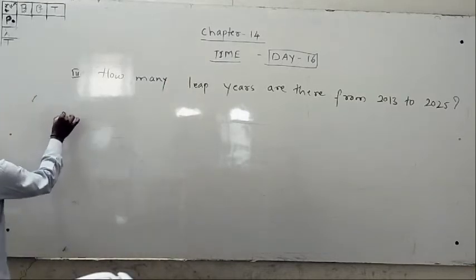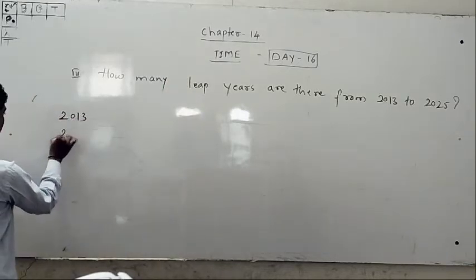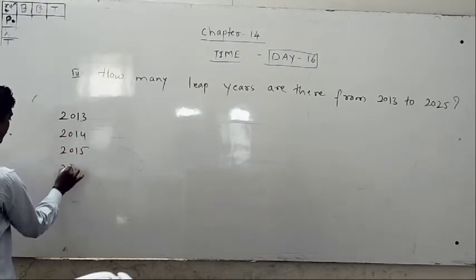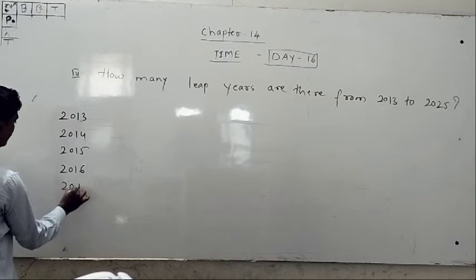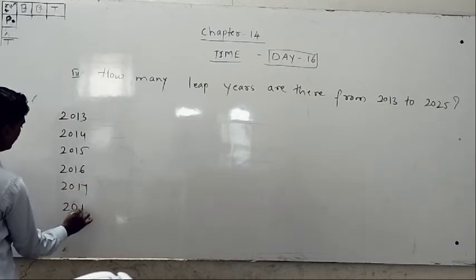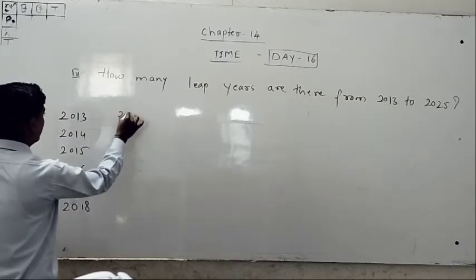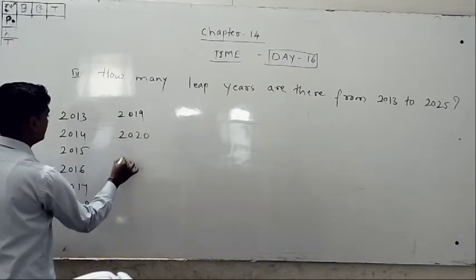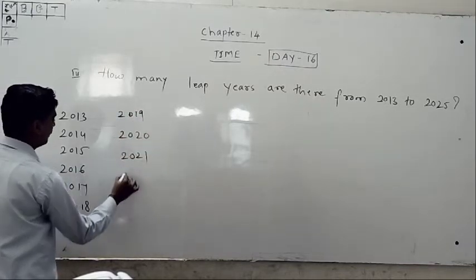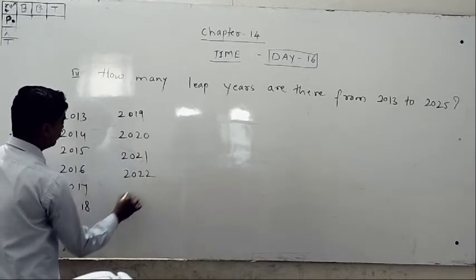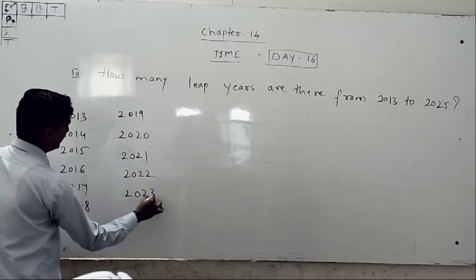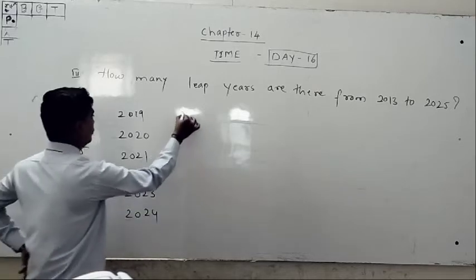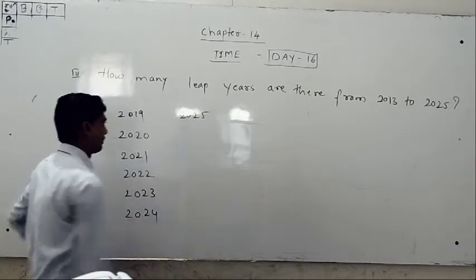First of all, you should write here 2013, 2014, 2015, 2016, 2017, 2018, 2019, 2020, 2021, 2022, 2023, 2024, 2025.